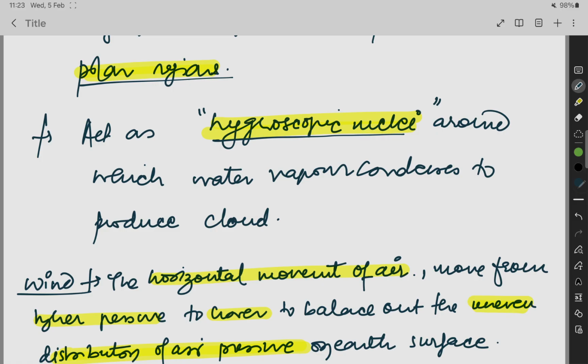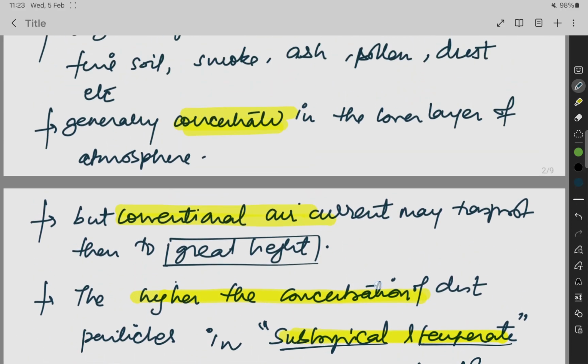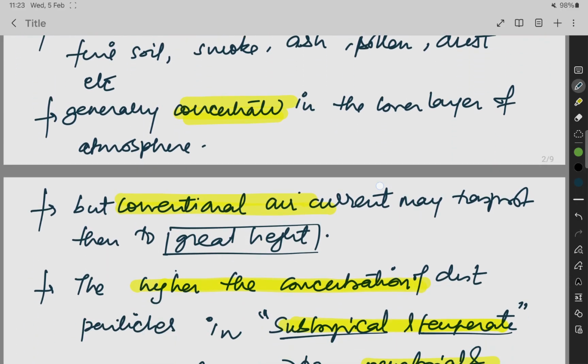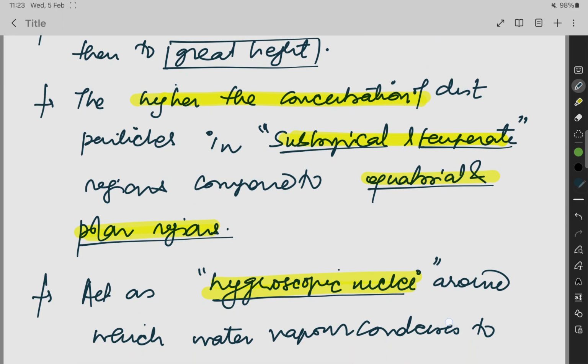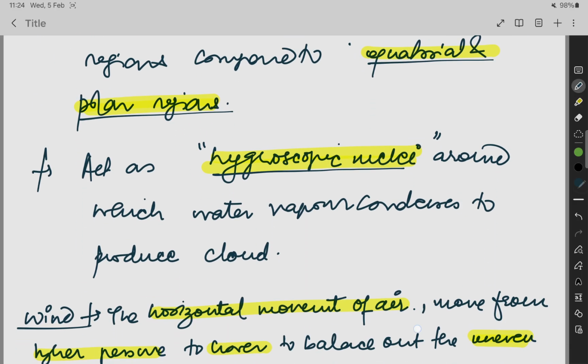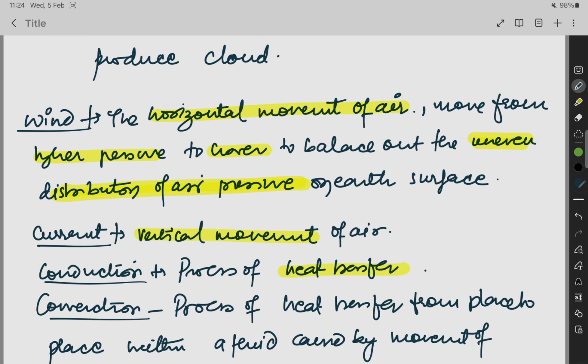So three things you have to remember in dust particles. First one is they are concentrated in the lower layer, but because of the convectional air current they move to greater height. The high concentration of dust particles is more in the subtropical and the temperate regions as compared to the equatorial and the polar regions. They act as hygroscopic nuclei, which results in cloud formation.